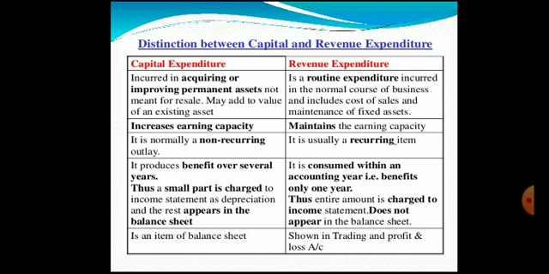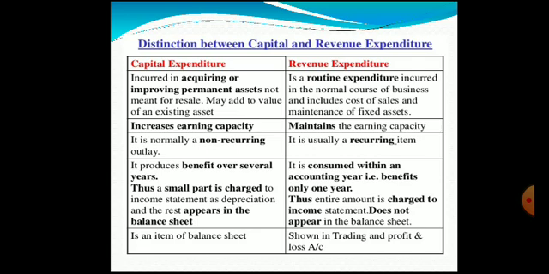The next one is, capital expenditure is normally a non-recurring outlay, that is, investment. So capital expenditure is not a regular item. The company will go for the expenditure only as and when required. And with regard to revenue expenditure, it is usually a recurring item, that is, regularly the firm incurs such expenditure in order to generate the revenues.